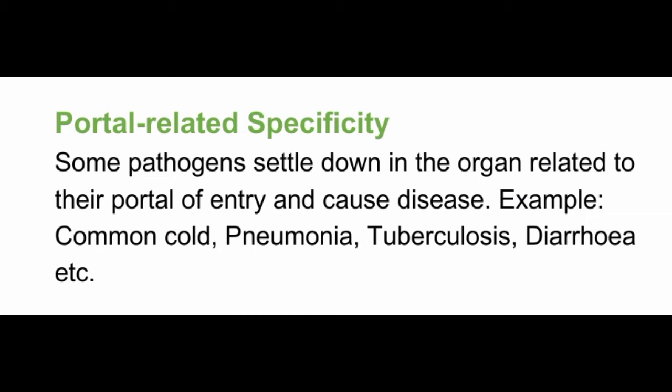It enters through the nose and infects the respiratory tract and causes common cold, right? So it is attacking a specific organ related to its portal, the respiratory tract.